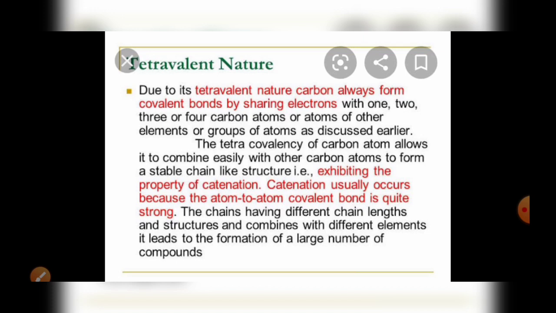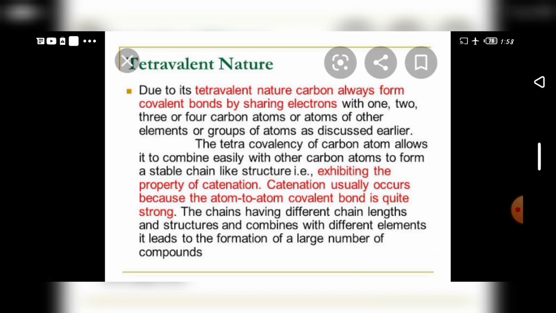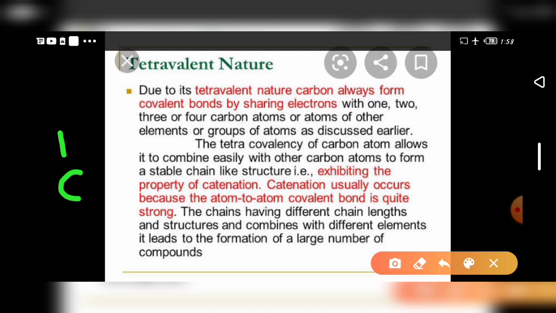See here, one or two or four carbon atoms can join with 4 other carbon atoms, and like this it will go on. Other atoms, elements or groups of atoms can also be joined, as discussed earlier.